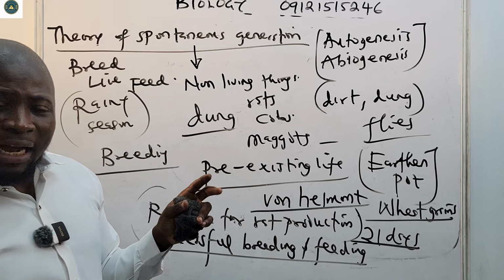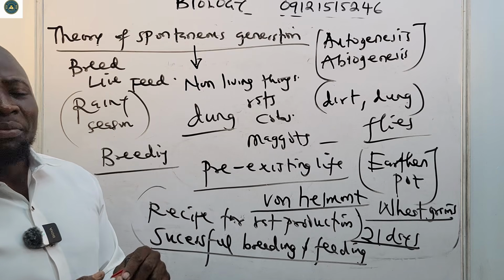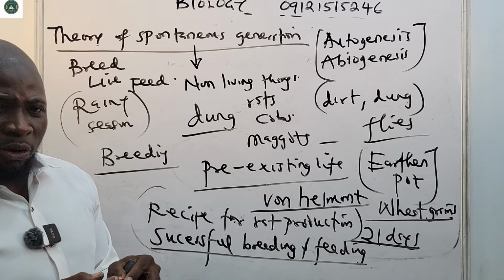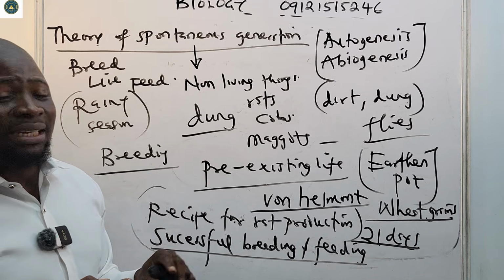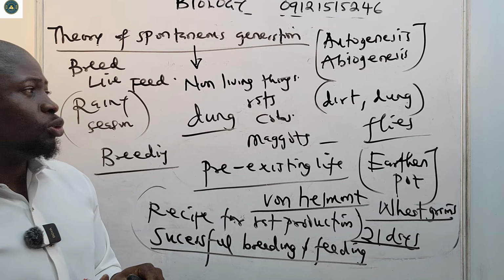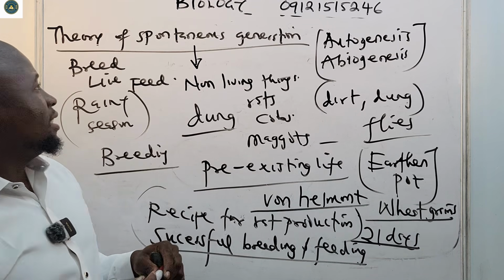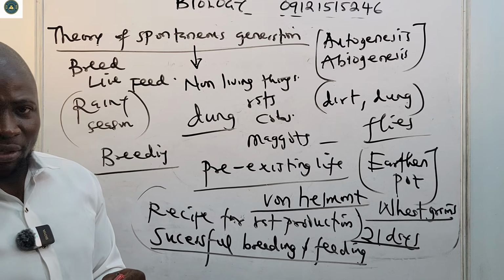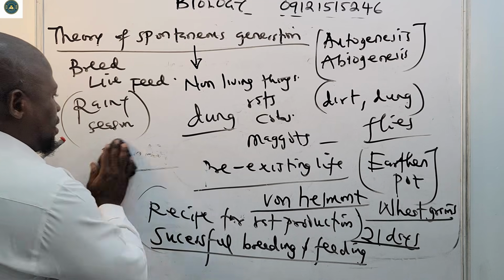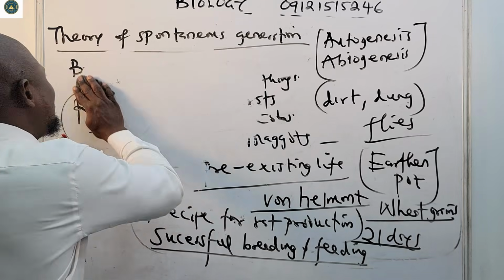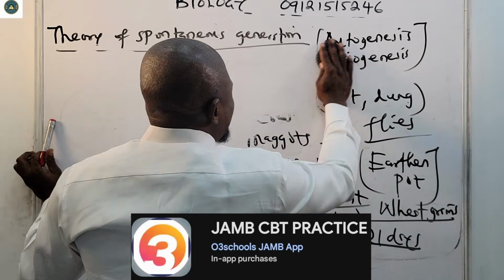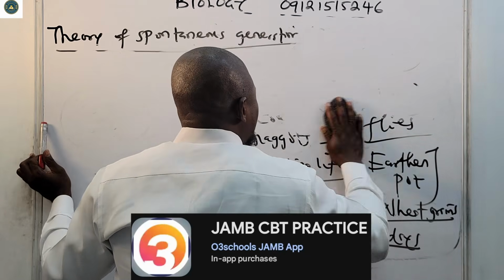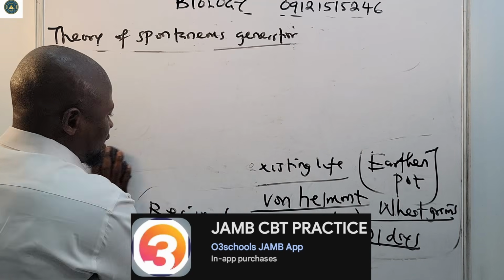But microorganisms can come out from there. Of course, at that time, they knew nothing about microorganisms. So to disprove this theory of spontaneous generation, or autogenesis, or abiogenesis, Francesco Redi did his experiment. Francesco Redi's experiment was in order.